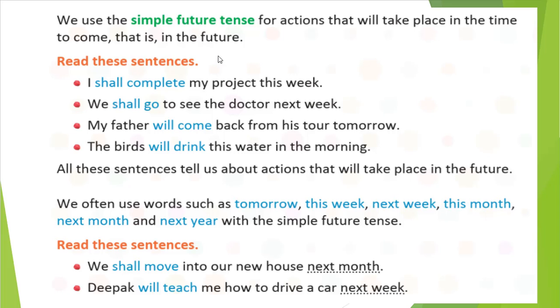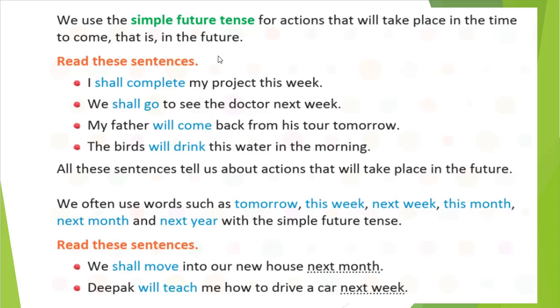So you see, all the sentences tell us about actions that will take place in the future, right? So it will happen. All these actions will happen. So you can see here: shall complete, shall go, will come, will drink. That shows us that this is the simple future tense.